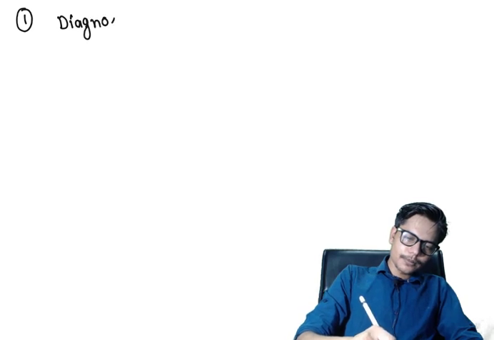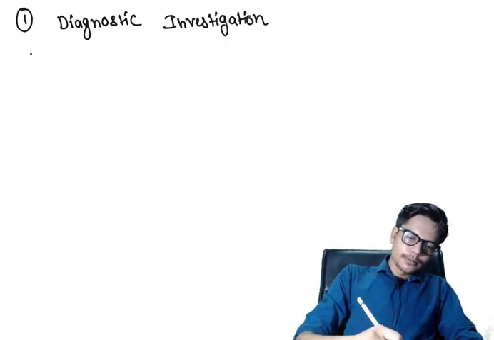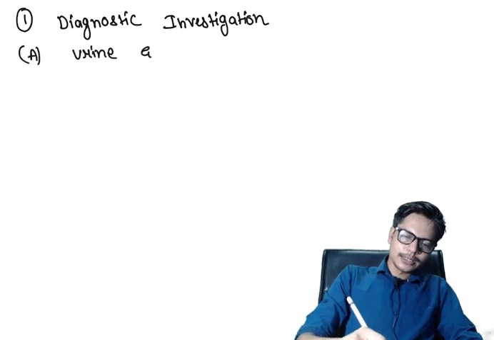So in diagnostic investigation, urine examination.